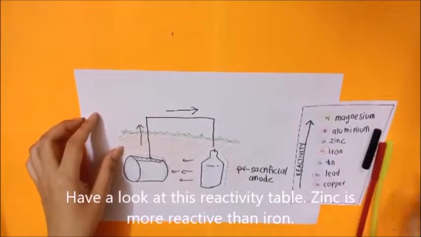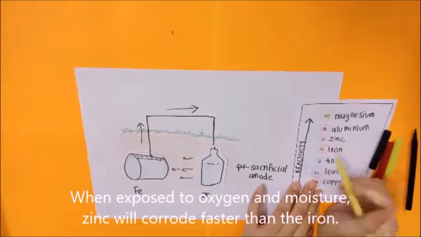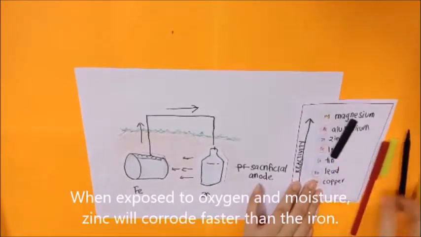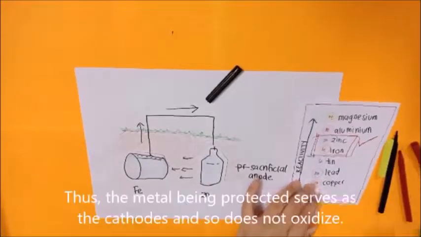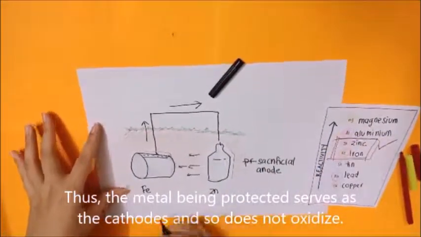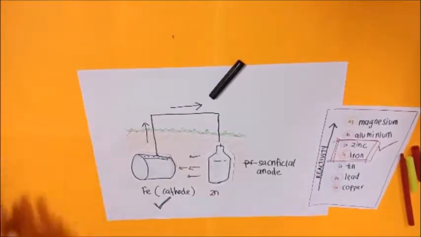Have a look at this reactivity table. Zinc is more reactive than iron. When exposed to oxygen and moisture, zinc will corrode faster than the iron. Thus, the metal being protected serves as the cathode and so does not oxidize.